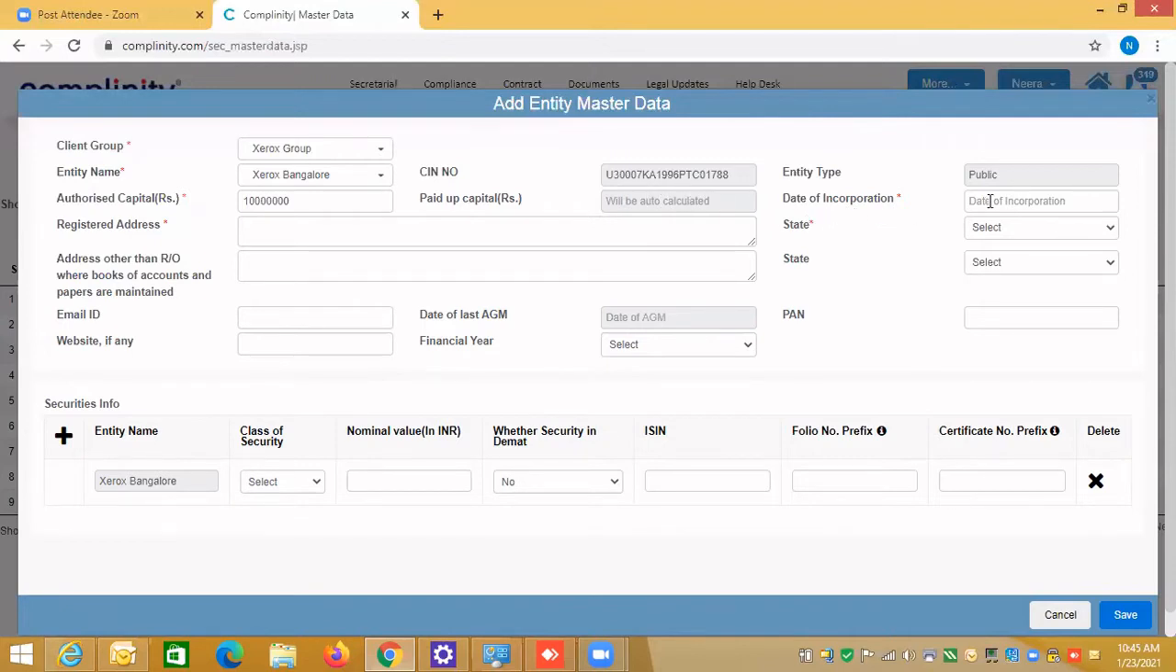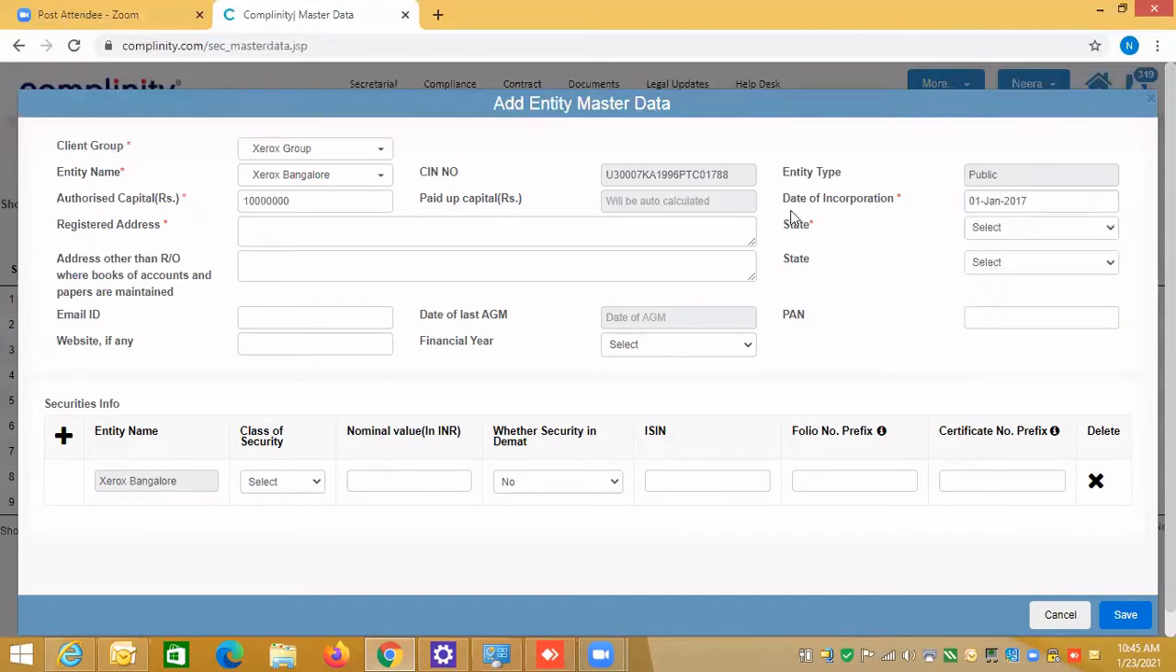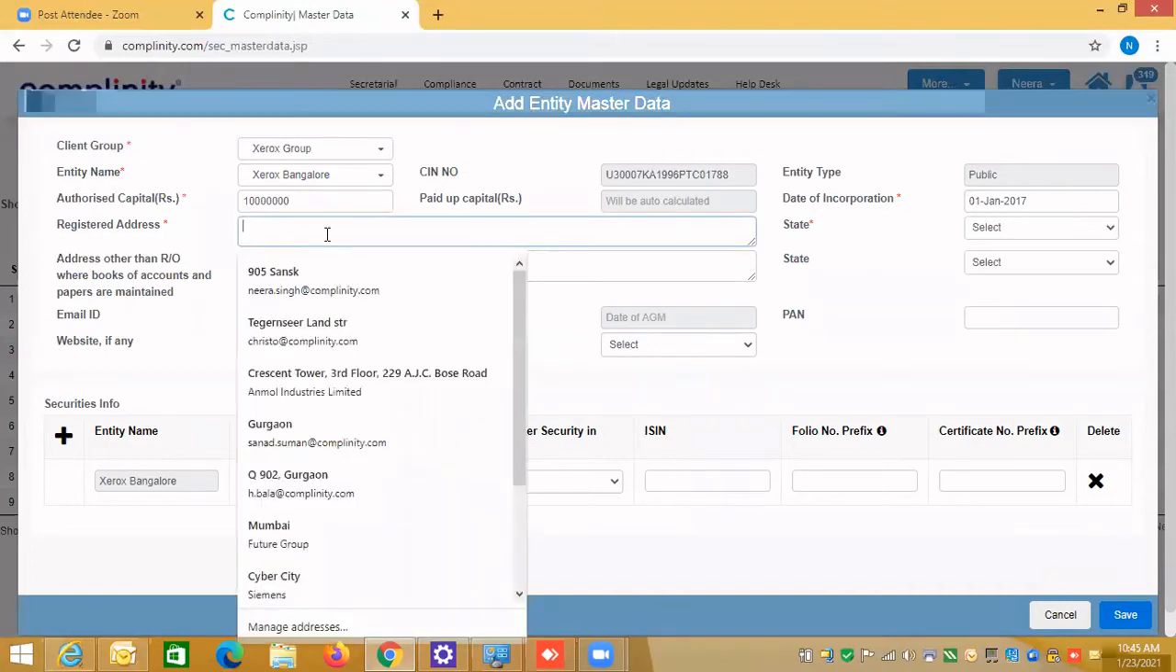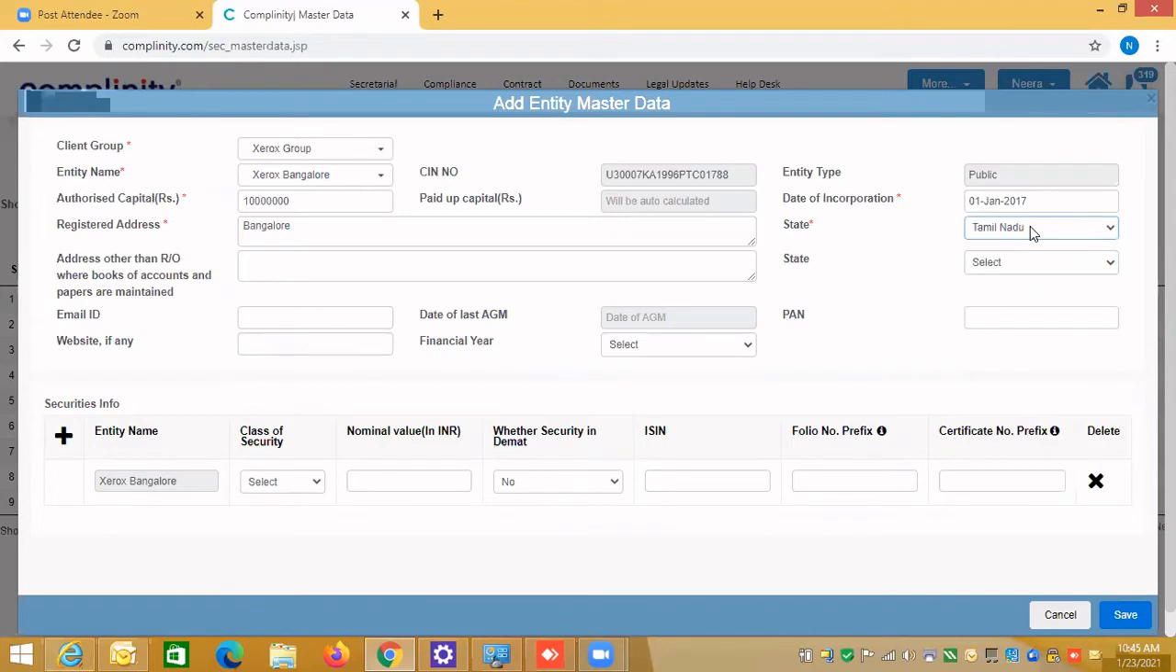Date of incorporation means when this company has been incorporated. So I'll just select the date of incorporation, and then the address. You need to enter the registered address and the state. The state I have entered.